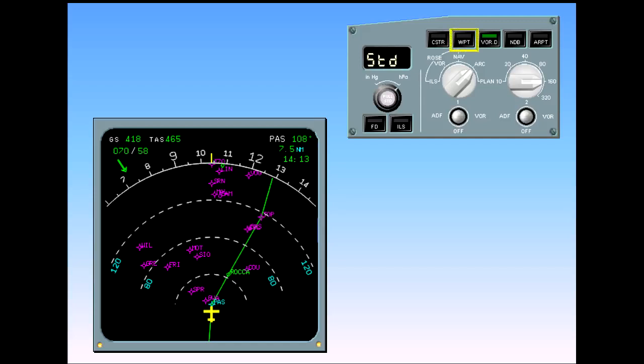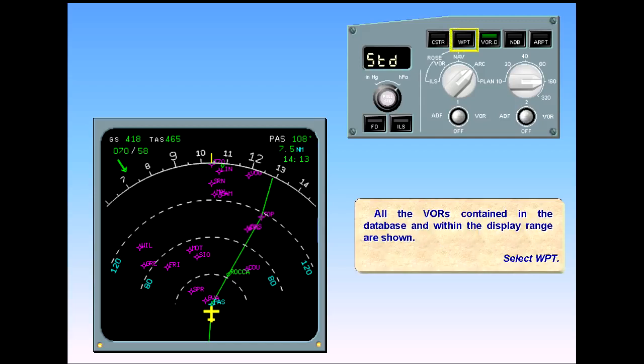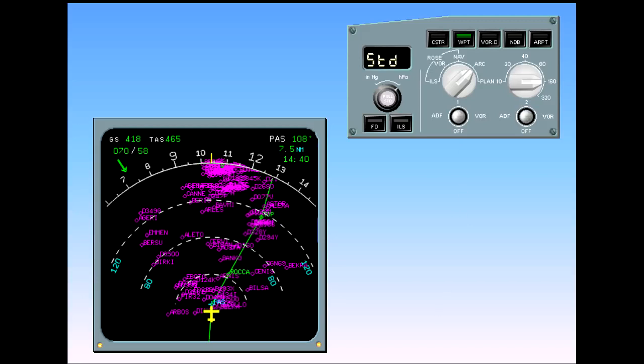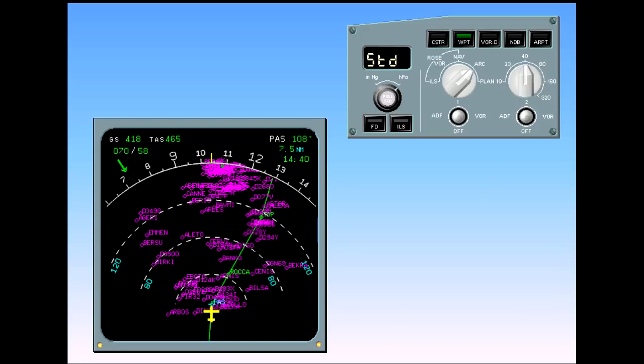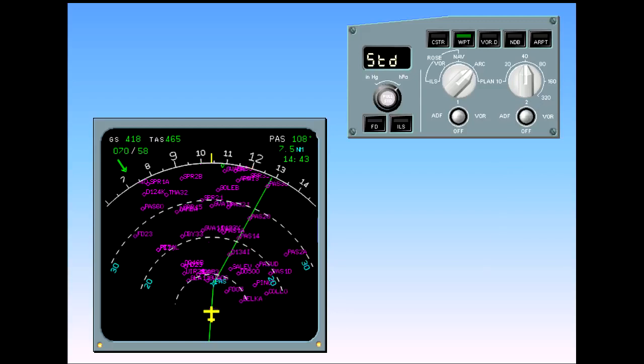Select Waypoint. The display has started to become very cluttered now that all the waypoints are shown. Select 40 nautical miles. As you can see, the display is a little less cluttered.